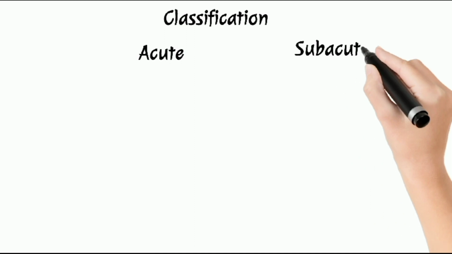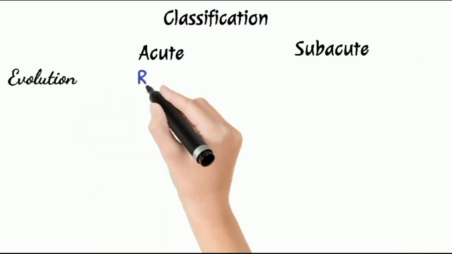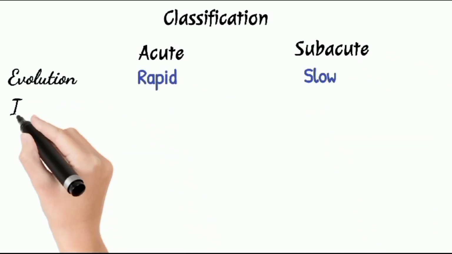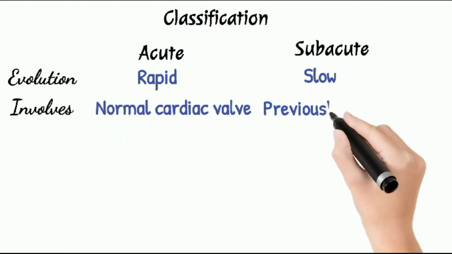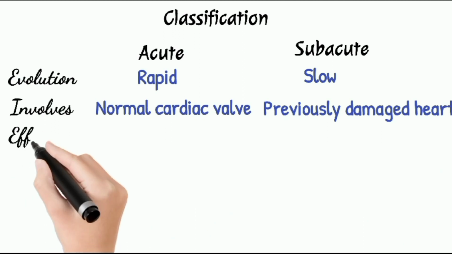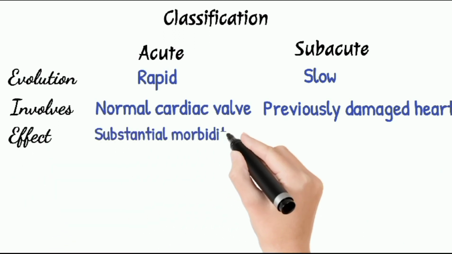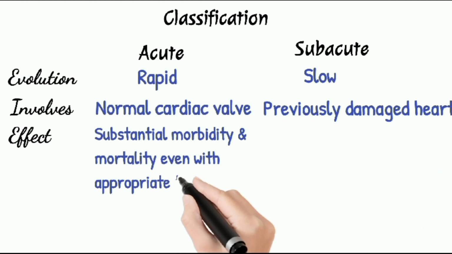Now the classification of infective endocarditis: two subdivisions, acute and subacute. Evolution is rapid in acute and slow in subacute. It involves a normal cardiac valve in acute and previously damaged heart valves in subacute. Effect: substantial morbidity and mortality even with appropriate therapy.